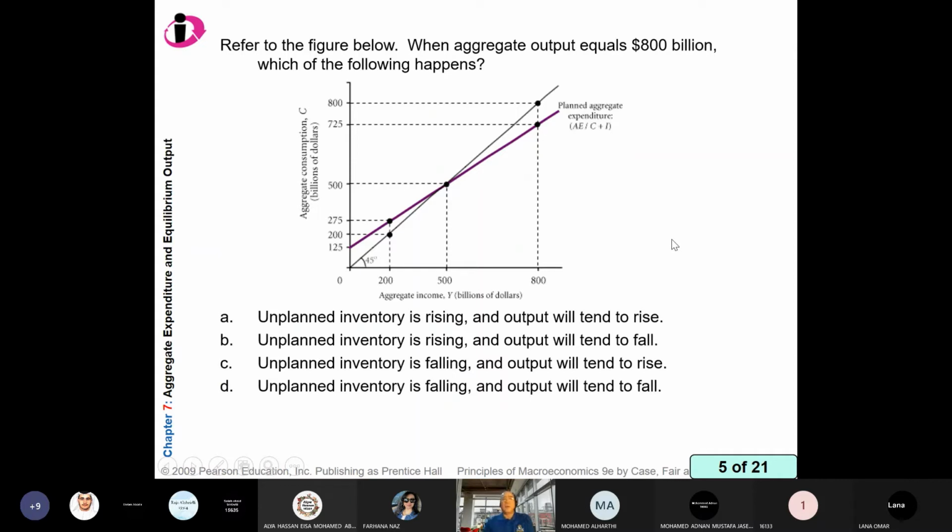So could you answer this question? We just explained it. What is the right answer? So at 800, what is the change in inventory? Unplanned inventory is rising. A, B, C, D.